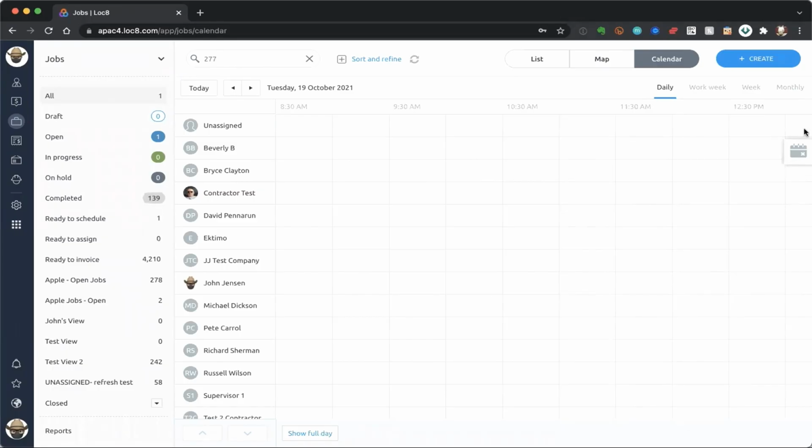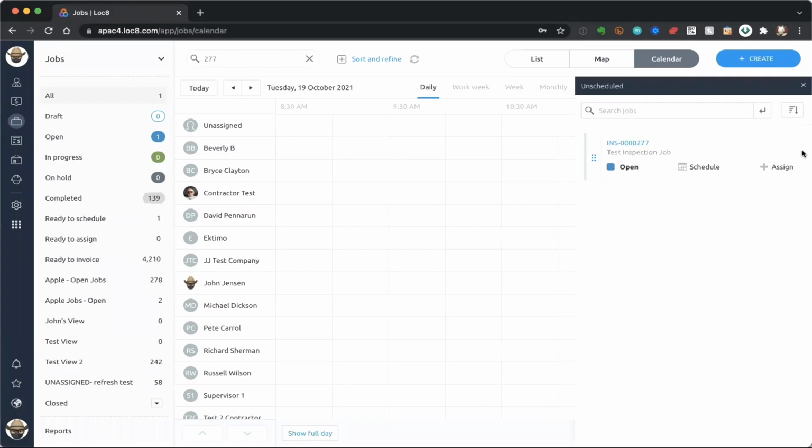And all that I need to do now to be able to update that job 277 is simply click on this little square symbol here on the right-hand side. And what you'll immediately notice is that that particular job that we created is now listed in my list here.